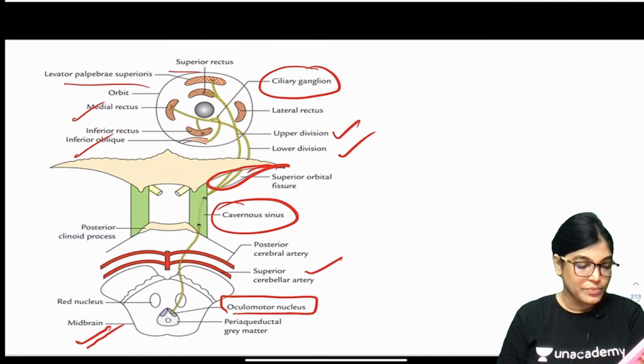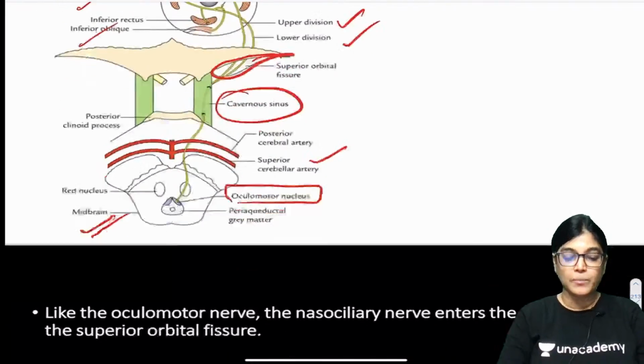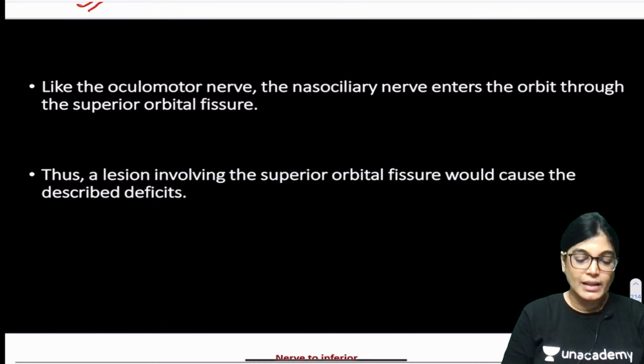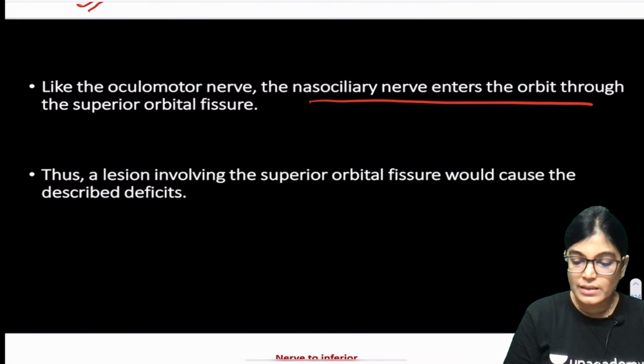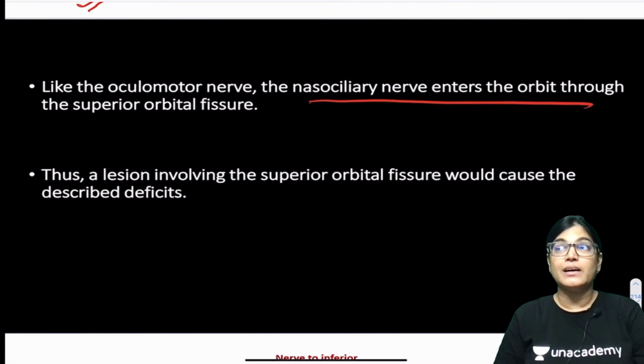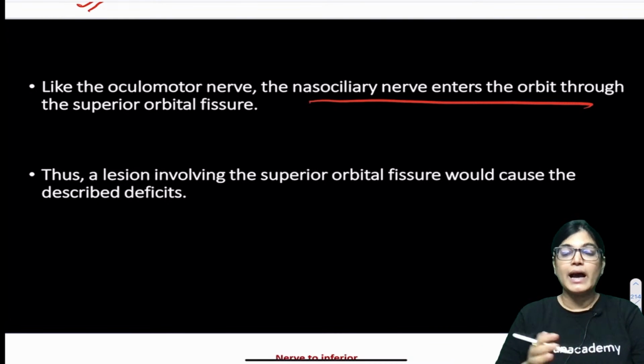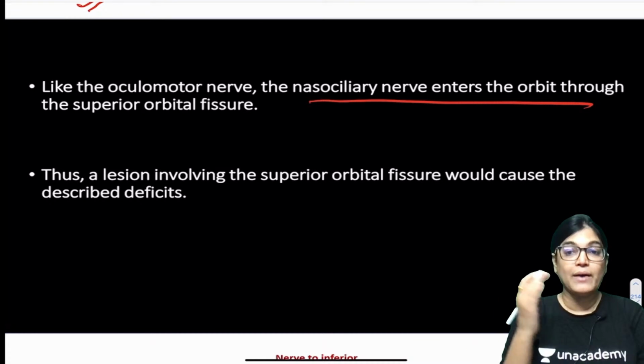So, corneal reflex will also be involved if the Edinger-Westphal nucleus is involved. Like the oculomotor nerve, the nasociliary nerve is one of the afferent components, as I have shown you in a diagram with the afferent and the efferent.